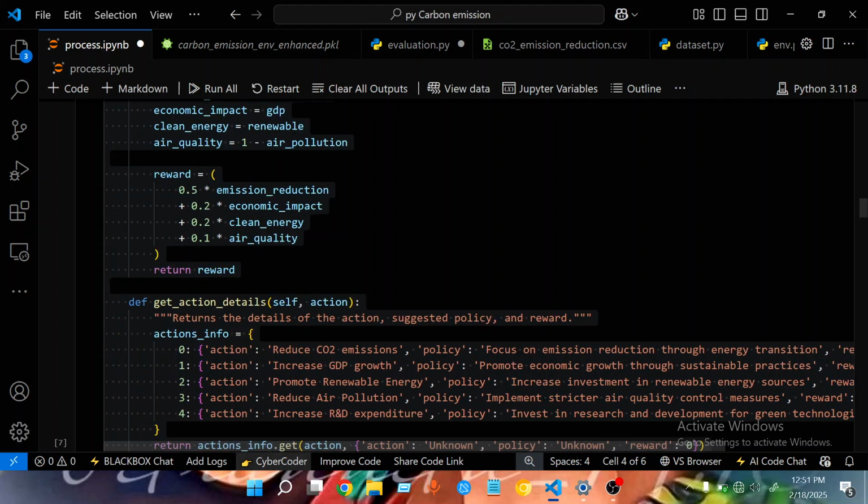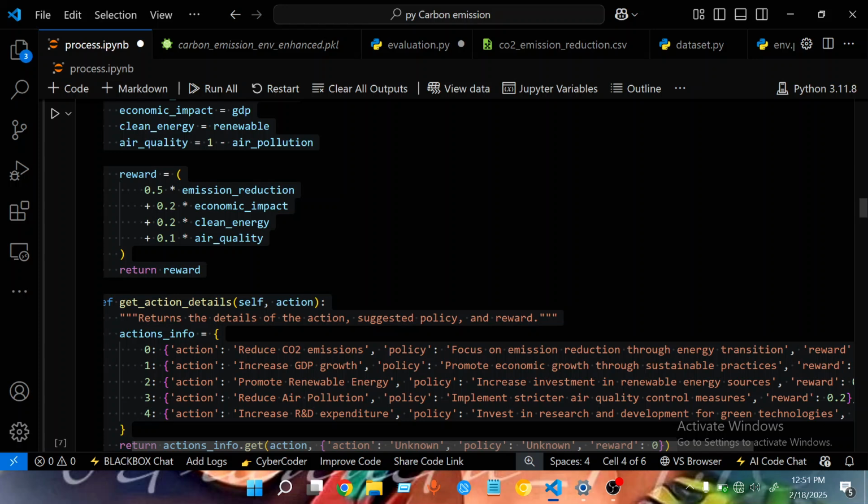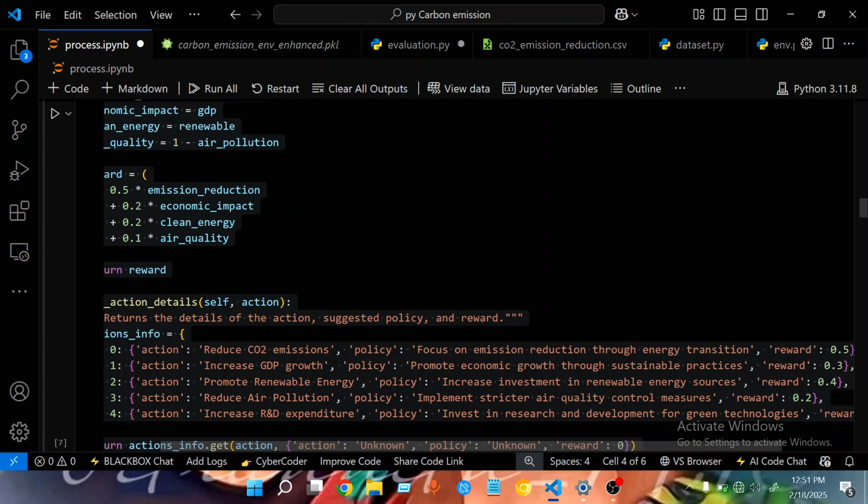Whenever the agent took the next action, it would advise us to promote economic growth through sustainable practices, and so on and so forth. And the fourth one would be to increase R&D expenditures, and the advice would be to pick up a policy like investing in research and development for green technologies.